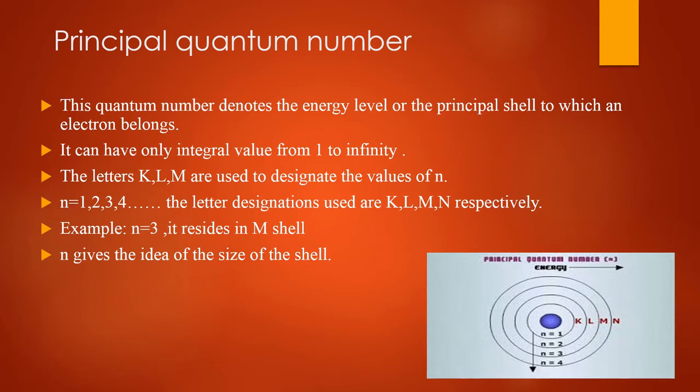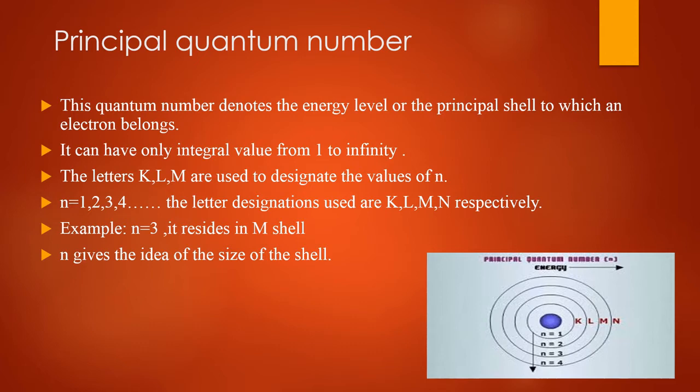So move on, the first quantum number, which is the principal quantum number. This principal quantum number was given by Bohr. It is denoted by small n. It represents the name, size, and energy of the shell to which the electron belongs. Okay, it tells about the energy level or principal shell to which an electron belongs. It can have only integral values from 1 to infinity. The letters K, L, M are used to designate the values of small n.